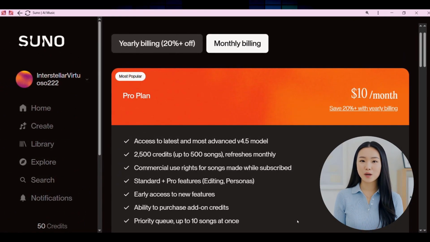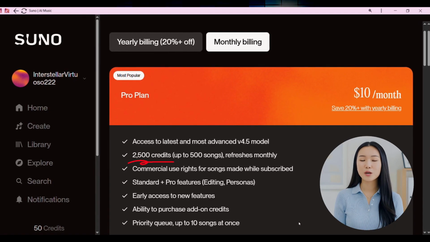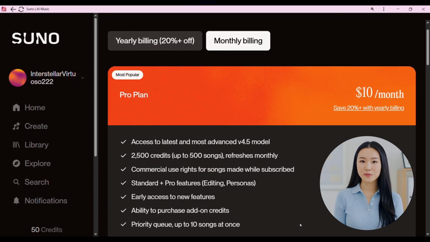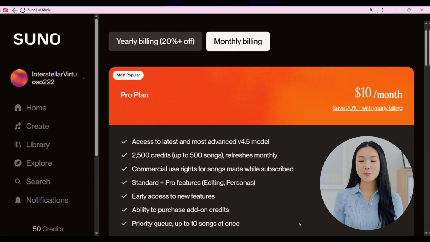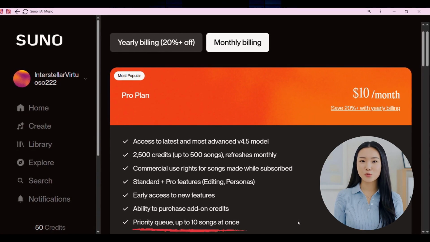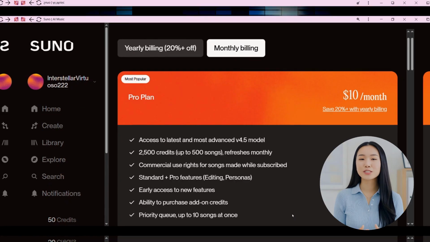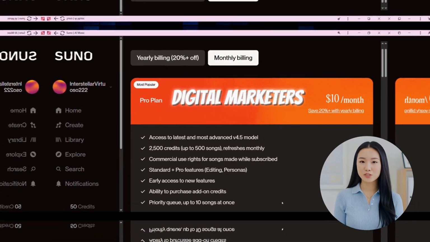Priced at $10 per month, it gives you 2,500 credits, which is enough to generate approximately 500 songs each month. This plan includes access to the latest AI model, early access to beta features, and commercial usage rights for songs created during your subscription. You also get faster generation speeds, priority in the queue, and the ability to run up to 10 concurrent jobs. It is a solid choice for content creators, educators, and digital marketers.